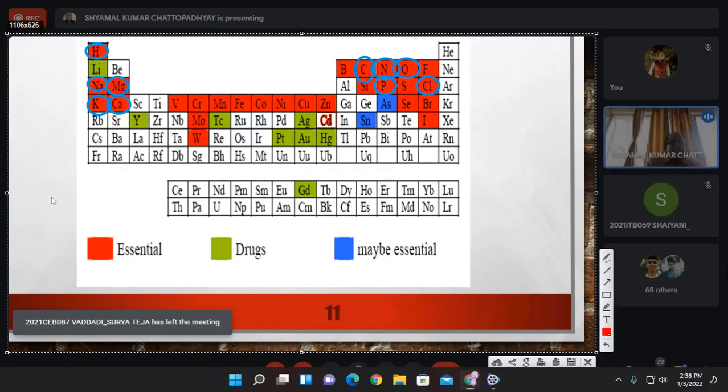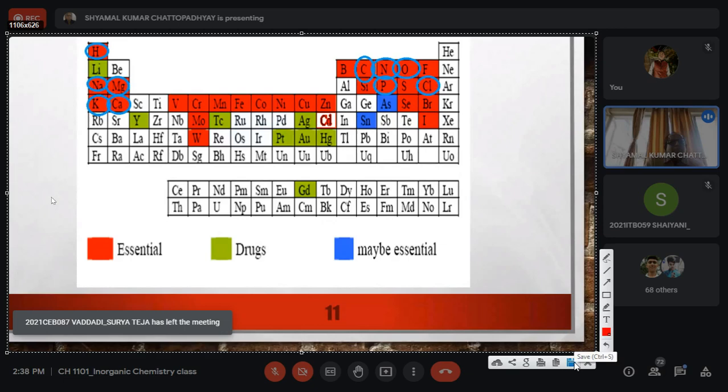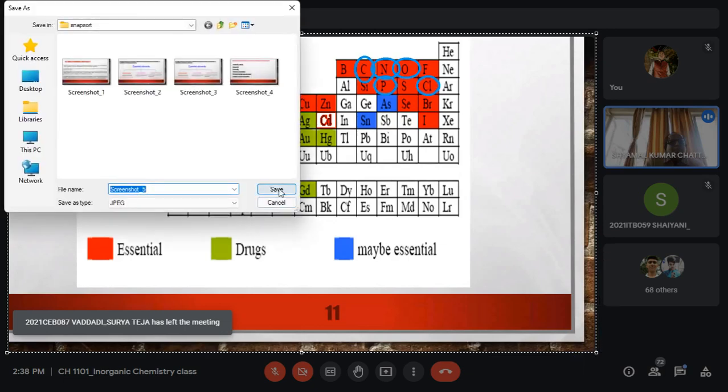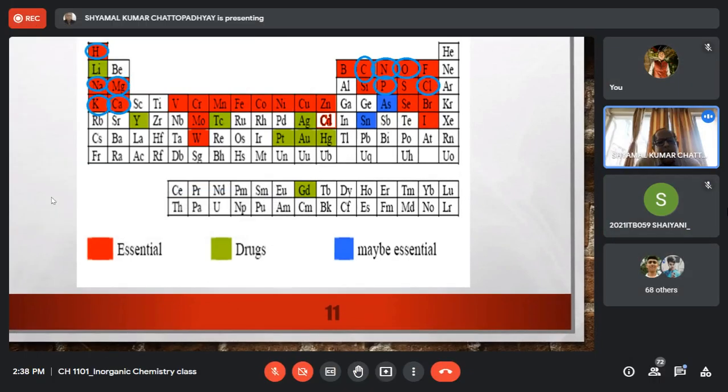Now you will find that some elements are marked by blue circles. These blue circles indicate bulk essential elements. So those elements which are marked with blue circles are the bulk essential elements. If you look at group 1A, we have hydrogen. We have so many elements in group 1A. Among them, hydrogen is essential, sodium and potassium are essential, but other elements of group 1 are not